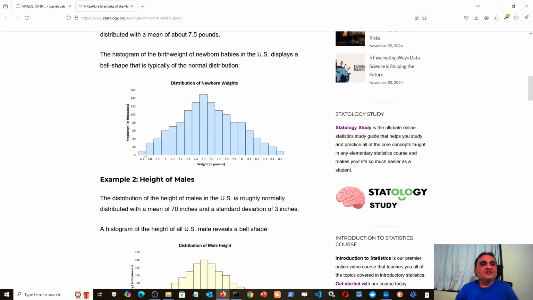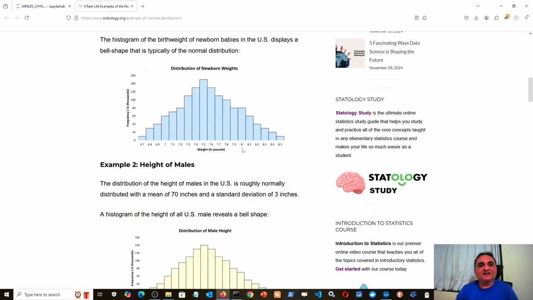Here also, the chance of being so underweight, maybe 6.7 pounds at the time of birth, is very low. The count is hardly 10. The chance of being so overweight, 8.5 pounds at birth, is also very low, around 10 or 20. But the chance of having average weight, say 7.4, 7.5, and 7.6, is the highest. You can see 120 or 140. That is the count for these three tall middle bars in this histogram-like chart.